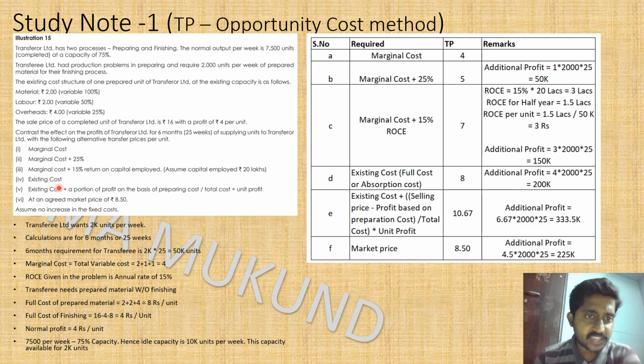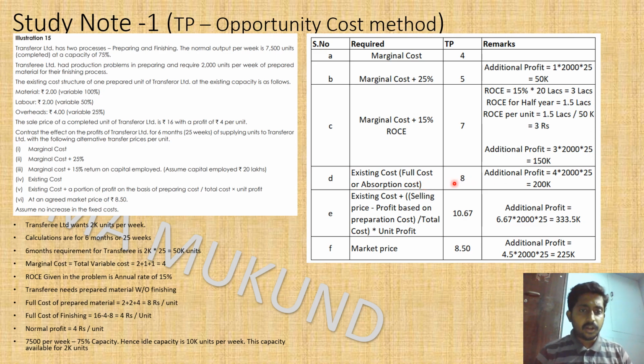Going to the next case, existing cost. What is existing cost? Here once again you may get confused, because till now we have seen full cost or absorption cost, the total complete end-to-end cost. But what is existing cost? They are putting one more word for this costing philosophy, which is the traditional costing philosophy of putting the complete fixed cost, everything, on a per unit basis. So that is the full cost.